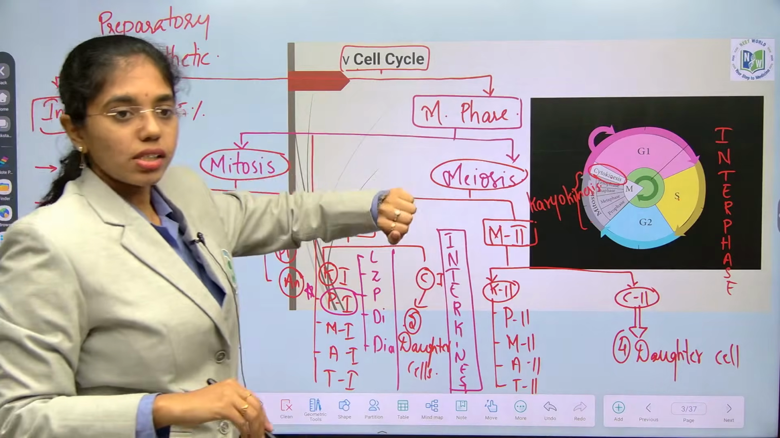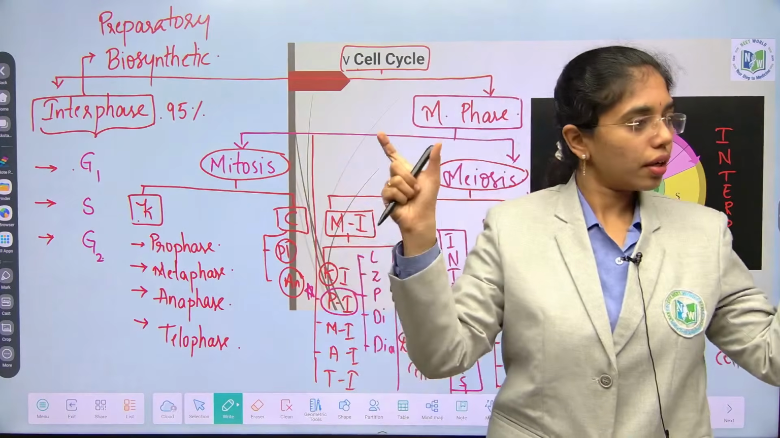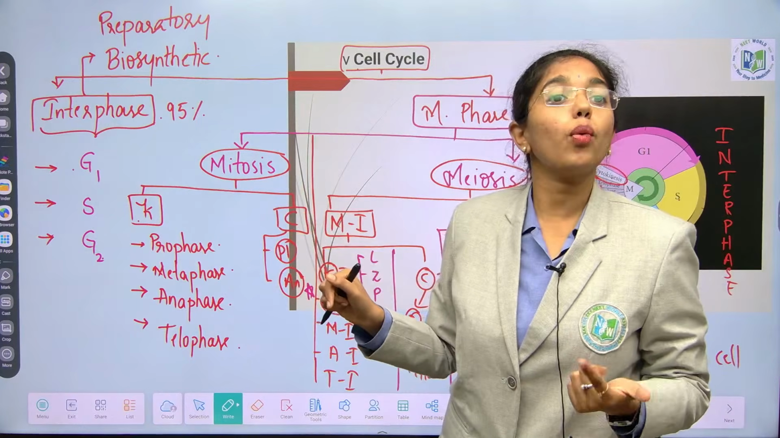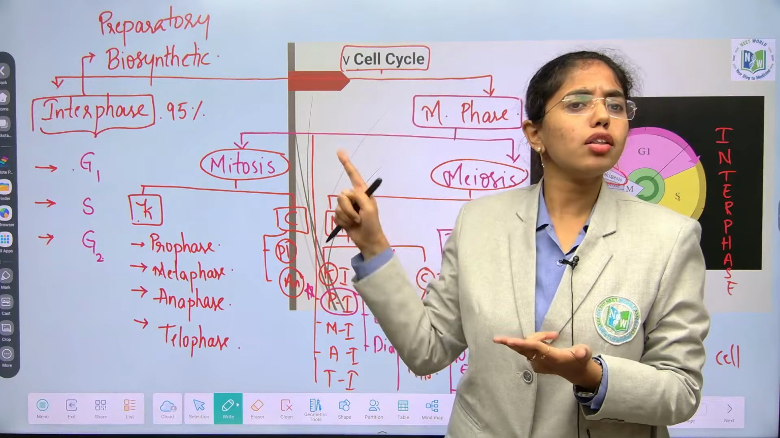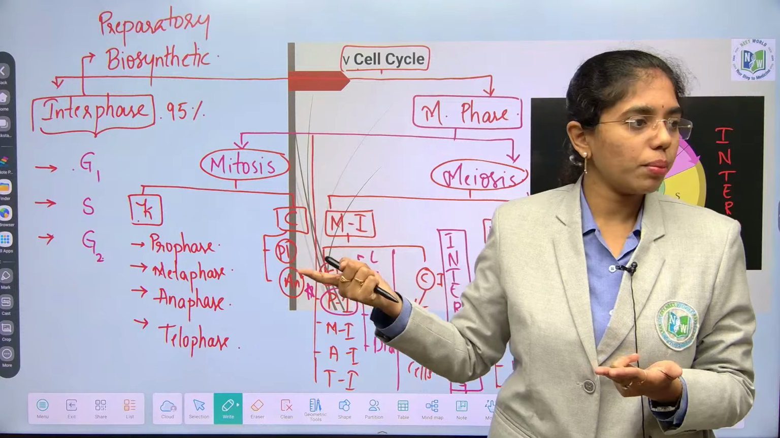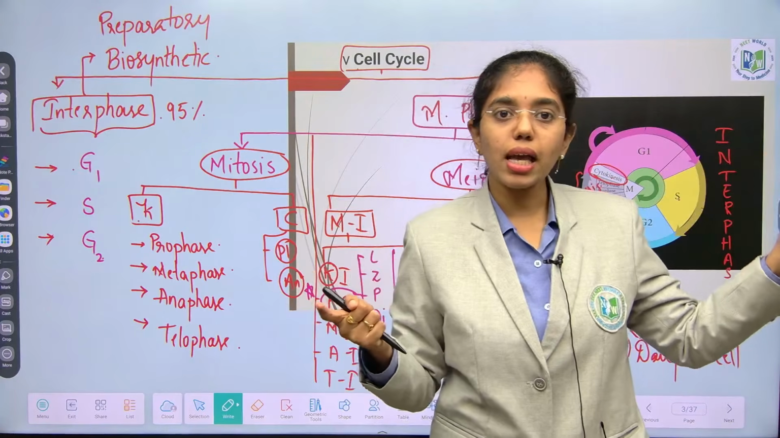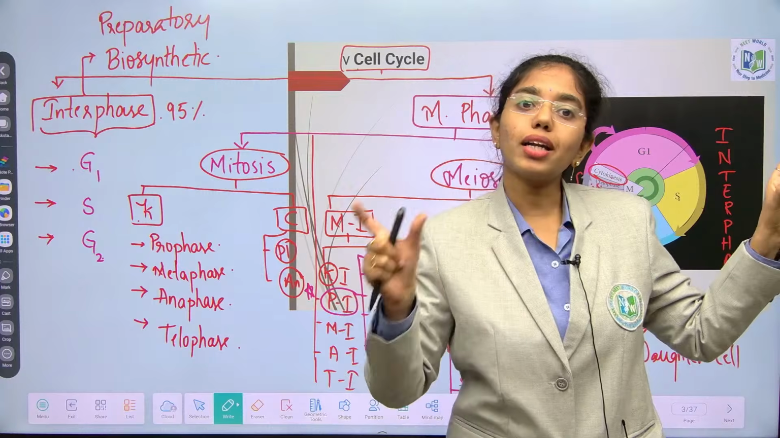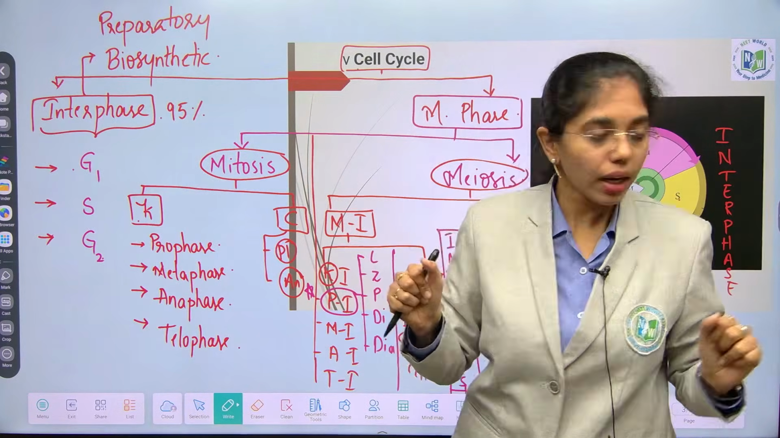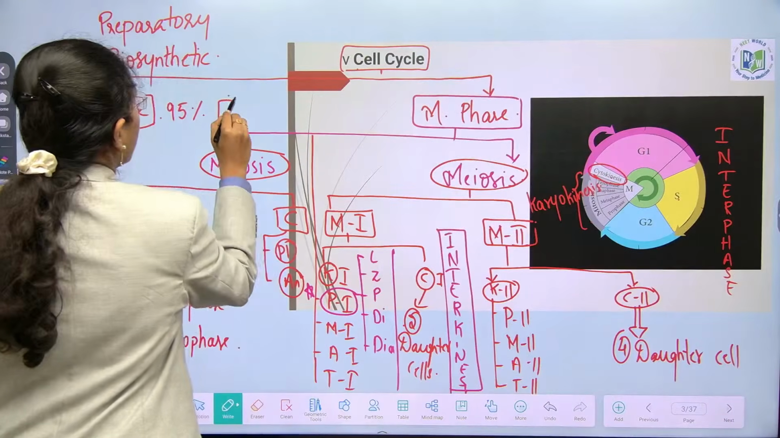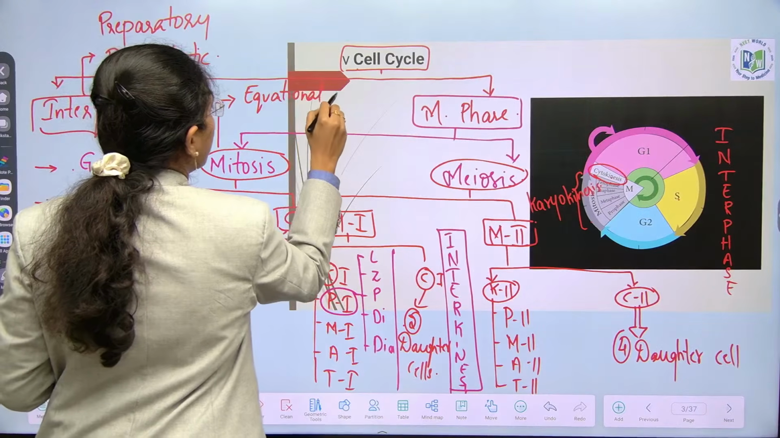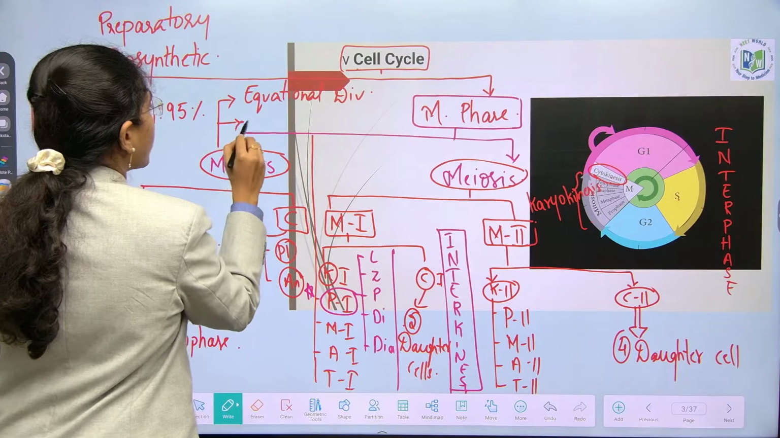Now M phase, it can happen in 2 different ways, mitosis and meiosis. Mitosis is also known as equational division. This is operated in all the somatic cells of the living organism, wherein chromosome number remains the same. For example, the parent cell has 24 chromosomes. Daughter cell also will have 24 chromosomes. As there is no reduction in the chromosome number, this is also addressed as what? Equational division. Occurs in what type of cells?